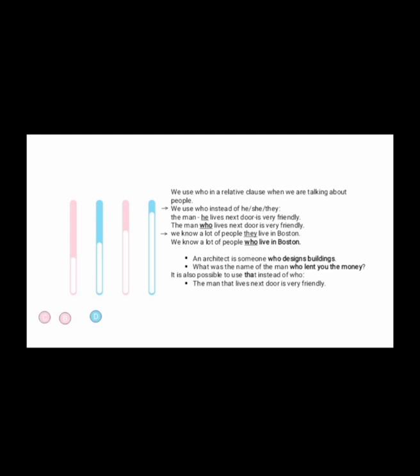We use who in a relative clause when we are talking about people. We use who instead of he, she, they. The man he lives next door is very friendly. The man who lives next door is very friendly. We know a lot of people they live in Boston. We know a lot of people who live in Boston. For example, number 1, an architect is someone who designs buildings. Number 2, what was the name of the man who lent you the money? It is also possible to use that instead of who. The man that lives next door is very friendly.